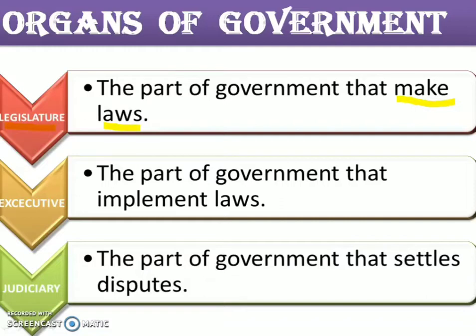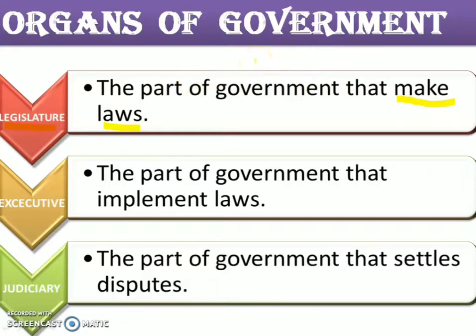It is made by the Parliament, which consists of two houses, that is Lok Sabha and Rajya Sabha, together known as the Union Legislature. Its members are called Members of Parliament, that is MPs, and they make laws that apply to the entire nation.